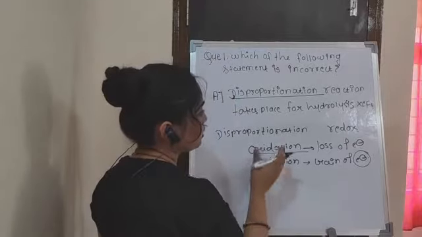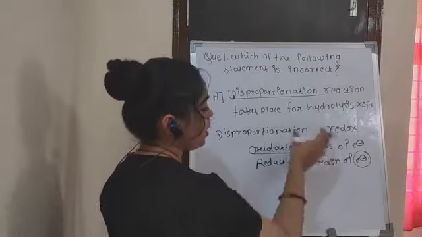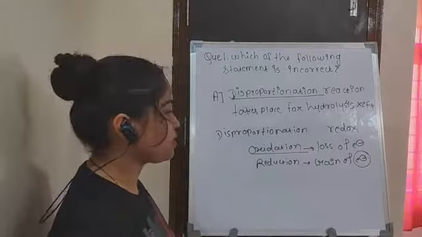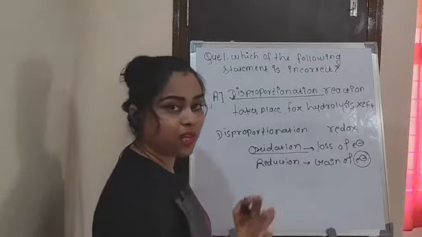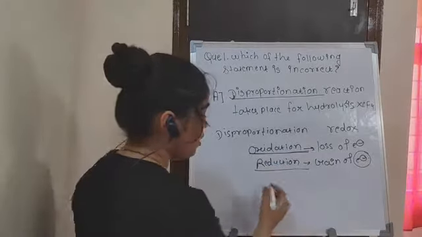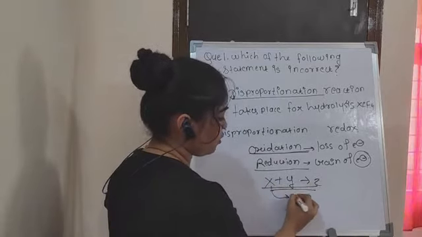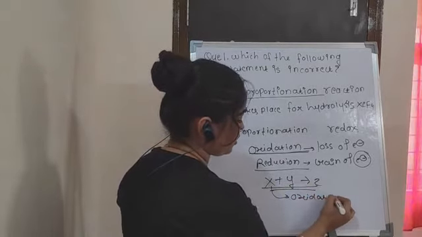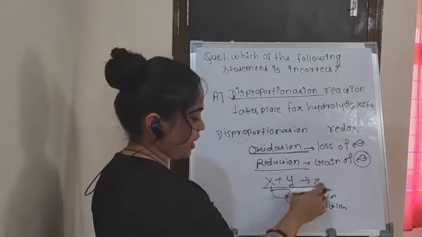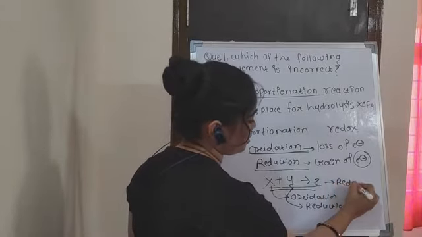If any compound undergoes a reaction in which oxidation and reduction take place simultaneously, then there are two types of reaction. For example, X plus Y gives Z. In this reaction, if X undergoes oxidation and Y undergoes reduction, so oxidation occurs in X and reduction occurs in Y, and together this reaction is called a redox reaction.